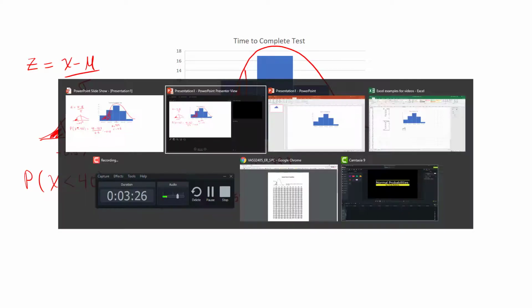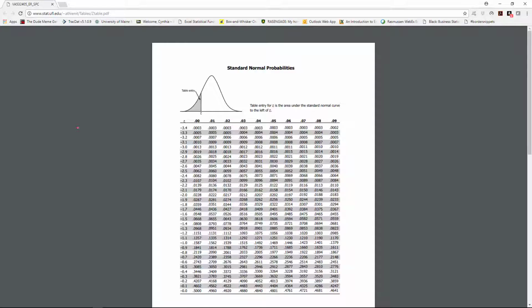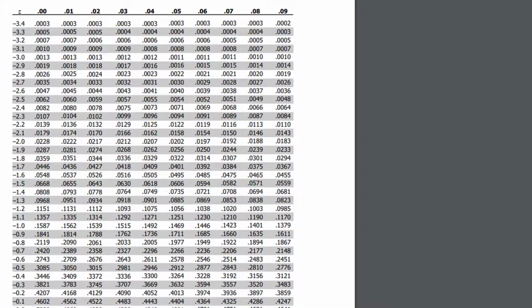All right, so now I go find a table, and I just went and grabbed one online. And in this table, I'm looking for the Z value of negative 0.57. So I know I'm on the negative side. I go straight down until I find negative 0.5.